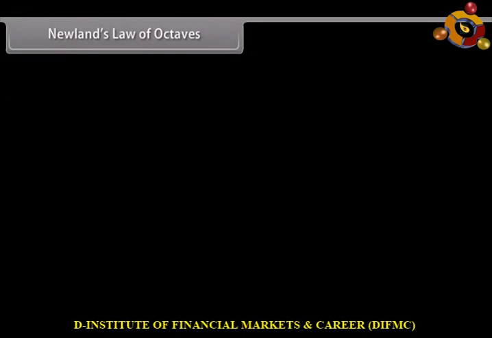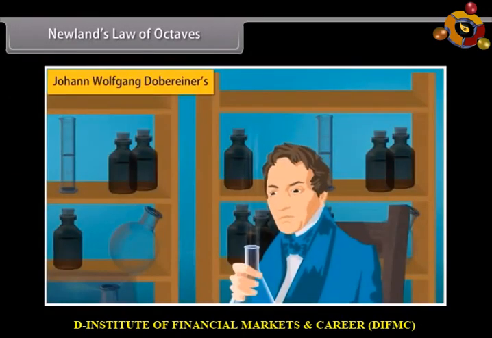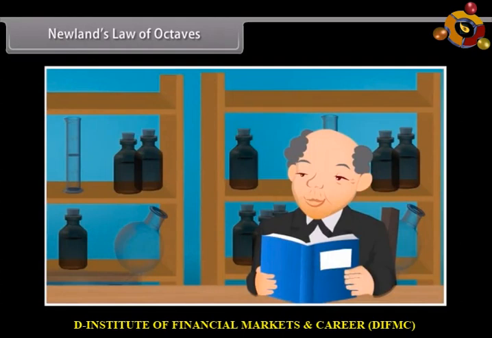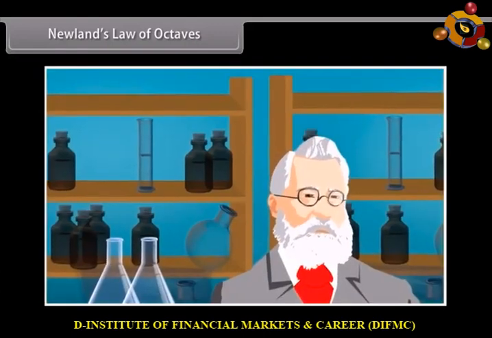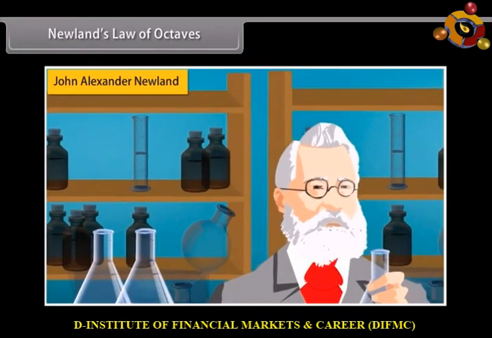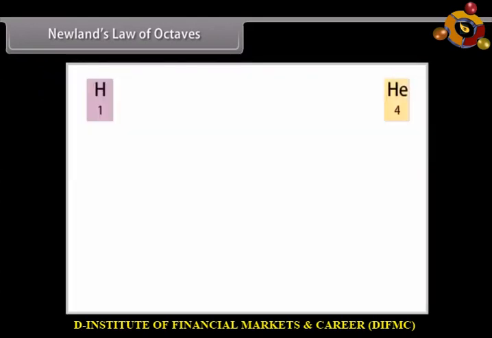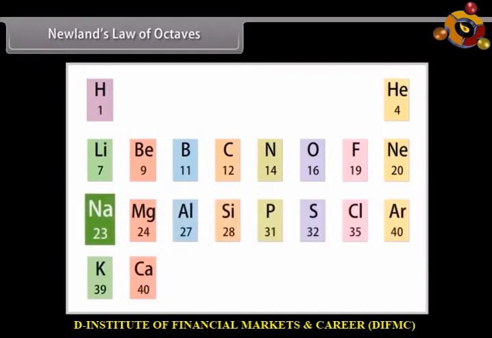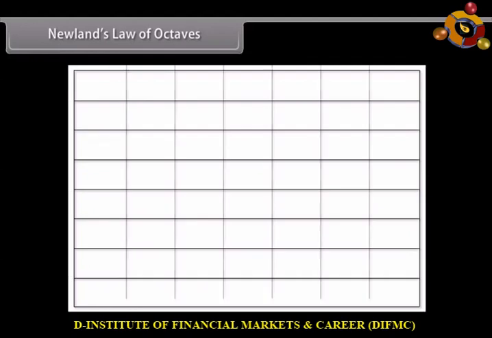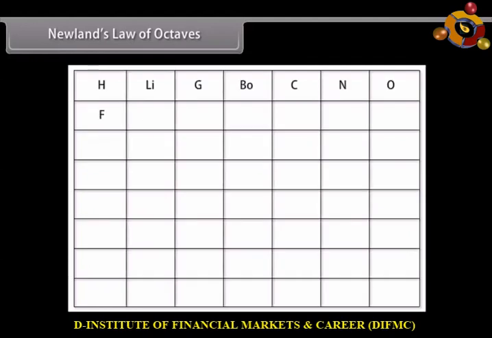Newland's law of octaves. Dobereiner's research simultaneously encouraged other scientists to start classifying elements. The triads were not useful as they could classify only three elements at a time. In 1864, John Alexander Newland, an English chemist, discovered that when elements are arranged in the increasing order of their atomic masses, atomic weight, every eighth element had properties similar to the first element. This is called the law of octaves. However, all elements could be arranged in this order only till calcium, even though there were more than 60 elements available at that time.